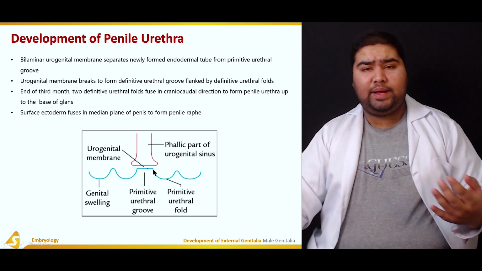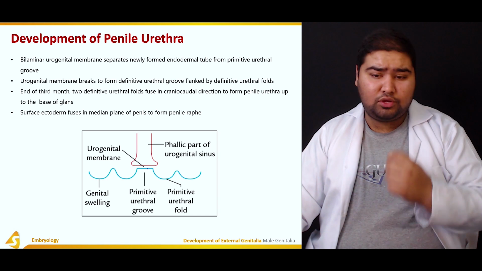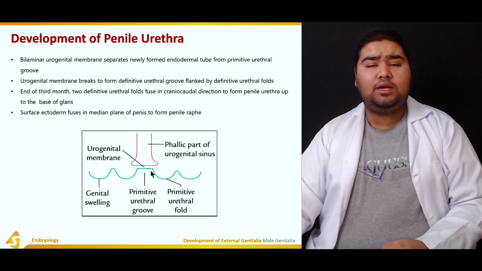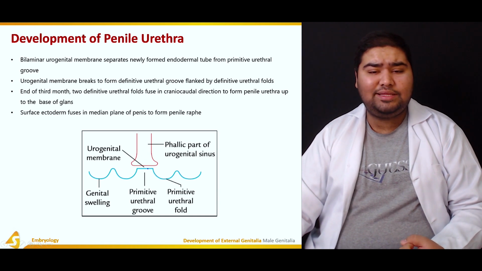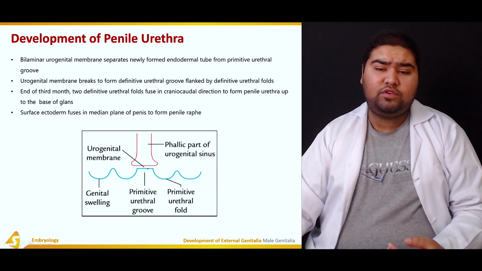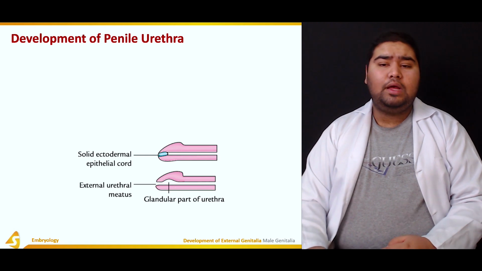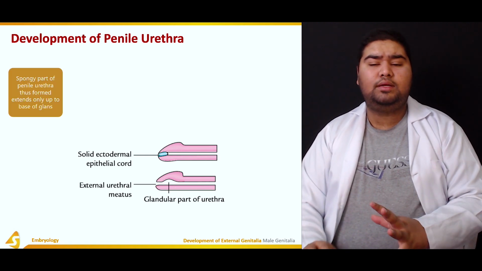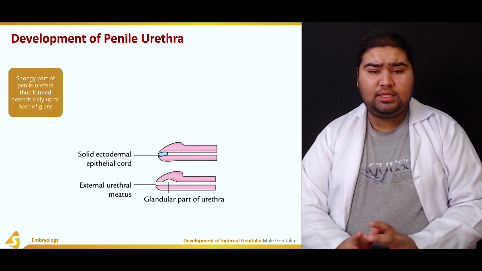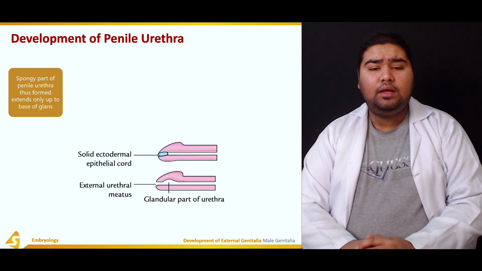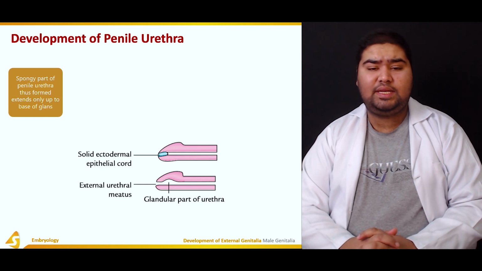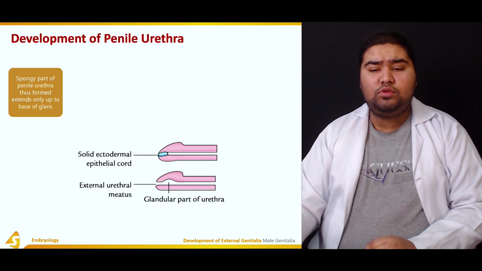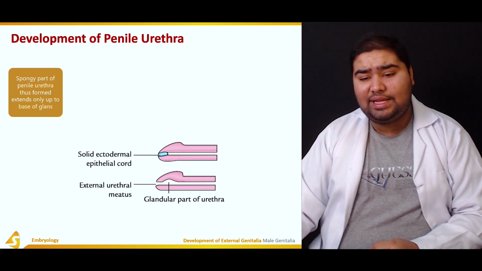Now, by the end of the third month of development, the urethral folds fuse in a craniocaudal fashion to form the penile urethra up to the base of the glans. The surface ectoderm also fused to form the penile raphe. Now, proceeding with the development of the penile urethra, the spongy part which has just been discussed extends only up to the base of the glans, till here.